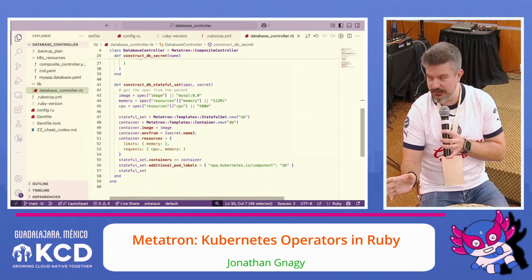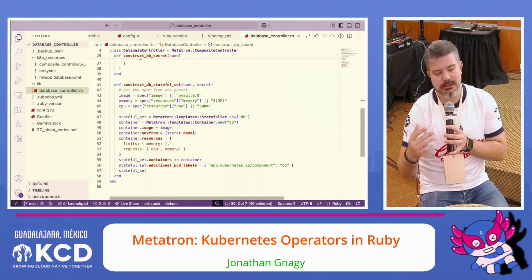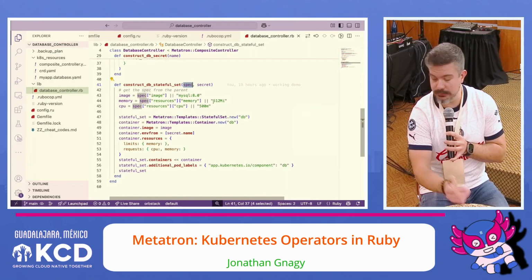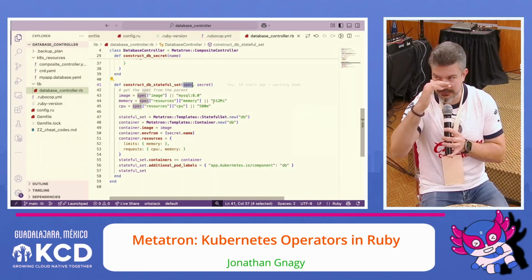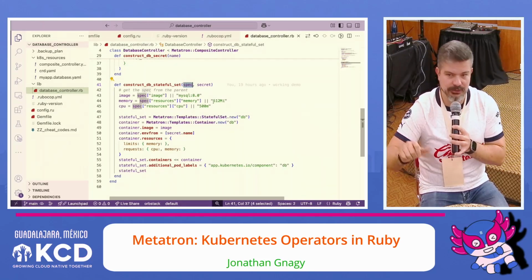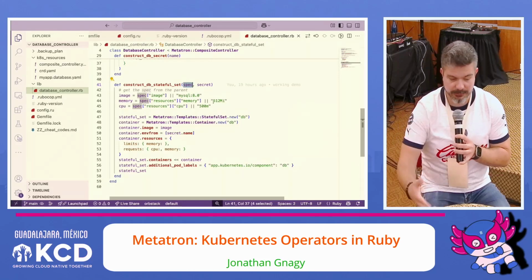Stateful set's a little bit longer, but there's more that goes into that. We describe the image, and we get that from the spec on the parent. So we pass in the parent's, basically that custom resource, there's a spec. And in that spec is where we said, here's the image and some resource information. That's passed into this method.